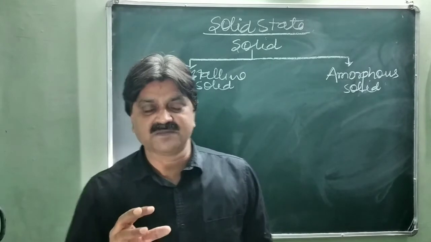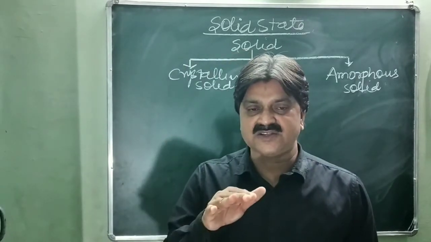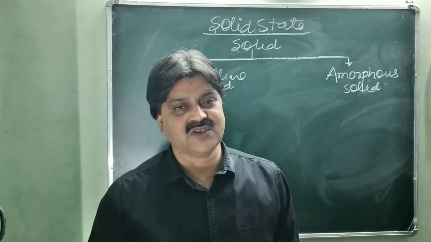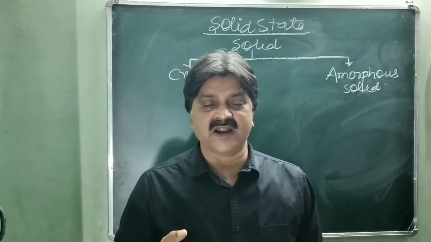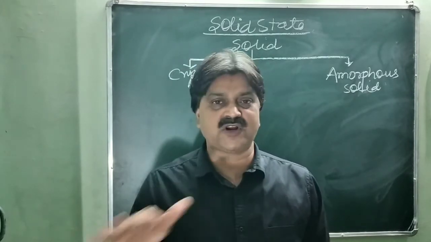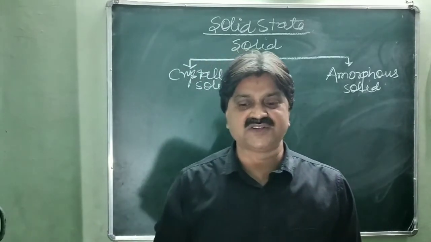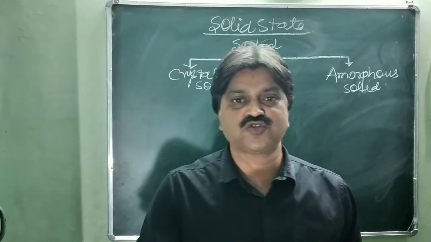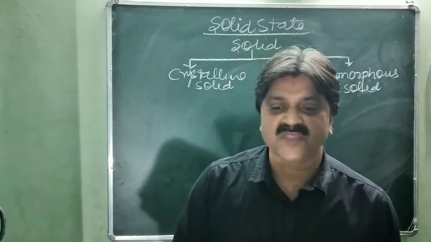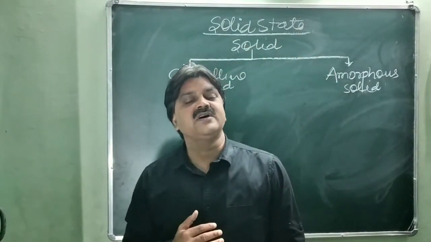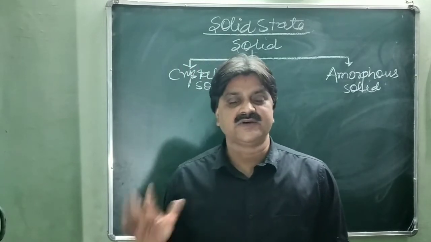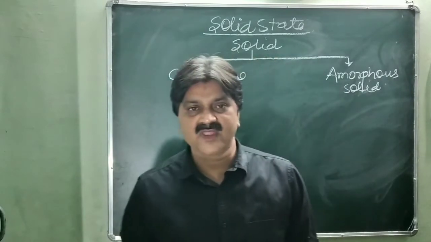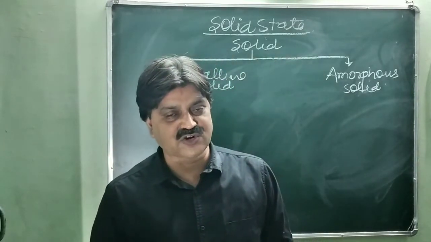So when you heat the glass, it becomes soft, liquefies, and has a flowing tendency, just like a liquid. So this is the region kept in an intermediate position between the solid state and the liquid state. For this reason, the amorphous solid is called a super cooled liquid, placed intermediate between the solid state and the liquid state. So one thing is clear: solid has a fixed shape, mass and volume,